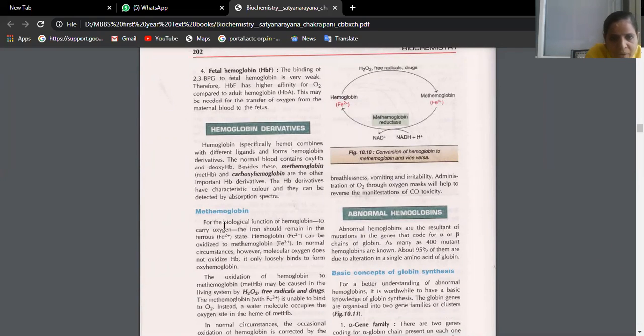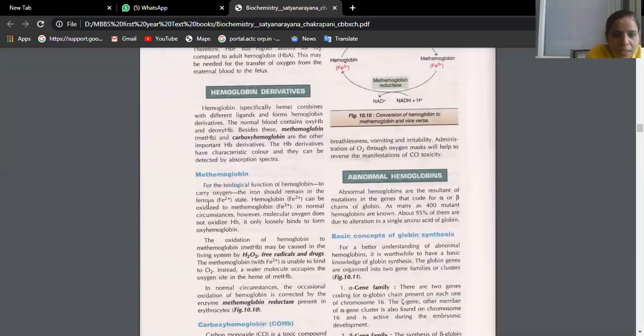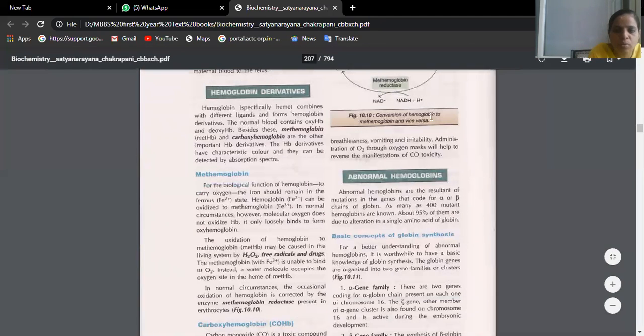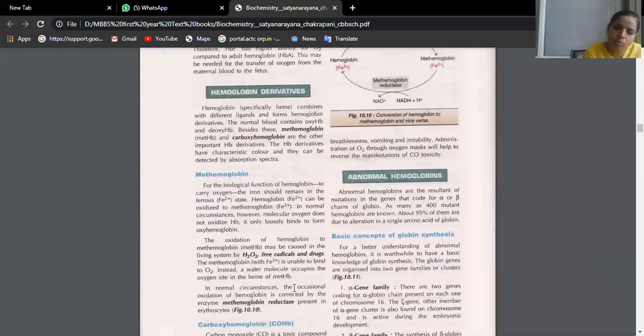Now let us see. For biological functions of hemoglobin to carry oxygen, that's what is written here. Iron should be maintained in ferrous state. Hemoglobin ferrous can be oxidized to methemoglobin. In normal circumstances, we do not have such changes like methemoglobin, beta. Only when our body is exposed to radicals like H2O2 free radicals and drugs, then instead of ferrous form, it will get converted to ferric form. Then it becomes very difficult for the hemoglobin to release oxygen to the tissues.